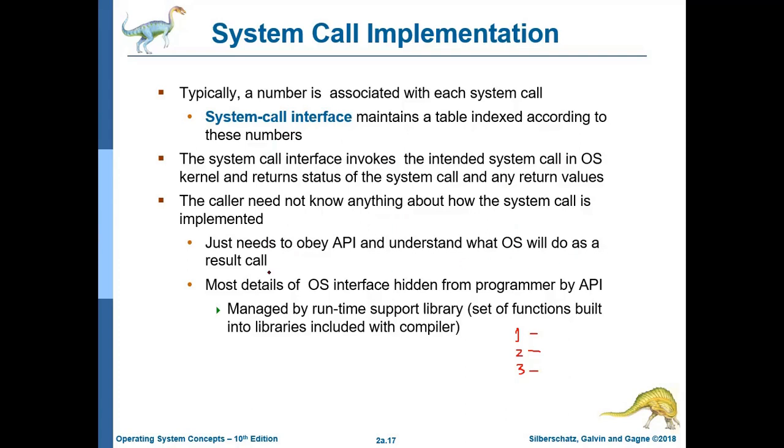Actually, the user has nothing to do with the working of the system call. The user is directly going to use that particular system call. He doesn't know the internal working of the system call, or how many call sequences will be there whenever the user calls a system call. Most details of the operating system interface are hidden from the programmer by the API, managed by the runtime support library, a set of functions built into libraries including the compiler.